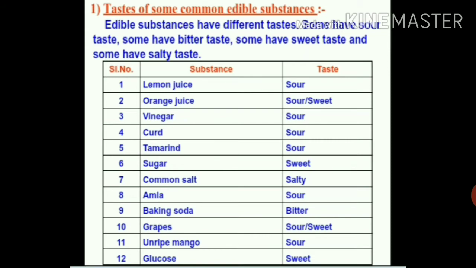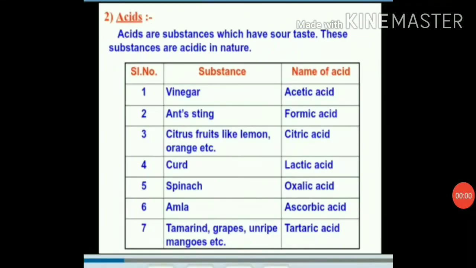The word acid is derived from the Latin word acidus or acere, which means sour. Substances that taste sour are called acidic. The taste of an acid is sour. Therefore, there are many substances that contain acid and so taste sour. For example, lemon, curd, pickles, orange juice, vinegar, etc. Acids are substances which have a sour taste. These substances are acidic in nature.